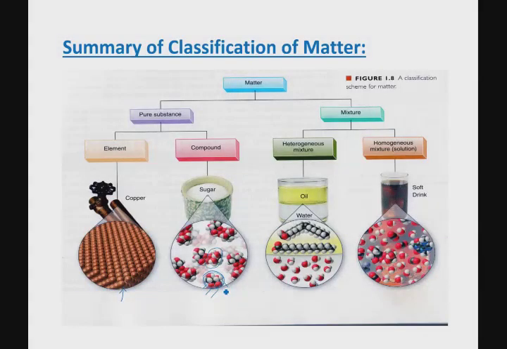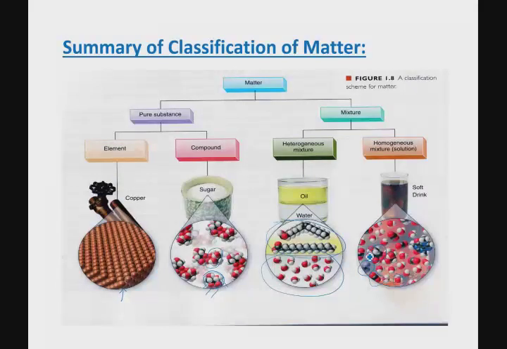individual particles. Whether it's oil and water, that's a heterogeneous mixture where the oil particles sit on top of the water particles because oil has lower density than water. But in a homogeneous mixture, on the other hand, you can still see different kinds of particles. Here is one kind of particle, here's another kind of particle, here's a third kind of particle, and then there is another big kind of particle right there. They're all different from each other, but they are uniformly mixed with each other. So just by looking at that sample, you cannot tell where each of those particles is.